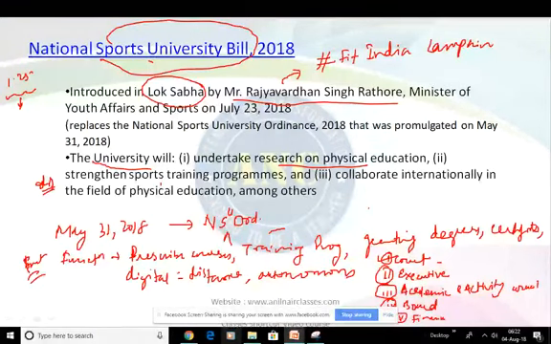Whereas the executive council will be the principal executive body, and that is their responsibility, the projects have to be executed whatever have been decided by the board.